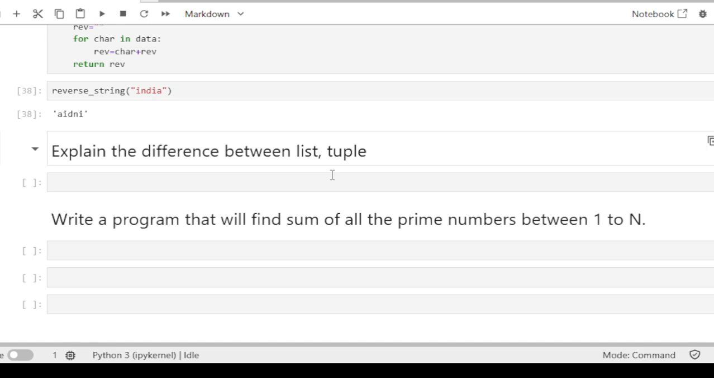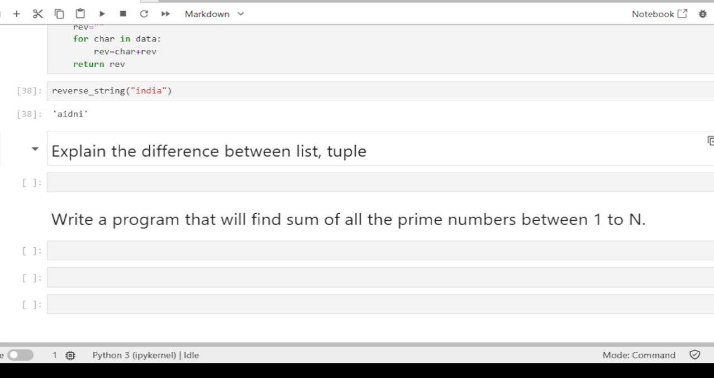So the main difference is list is a mutable data type and tuple is an immutable data type. We can update the elements and values in the list. It is mutable, but we cannot update or edit or delete the data from the tuple. So list is a mutable data type and tuple is an immutable data type. This is one of the main differences between them.